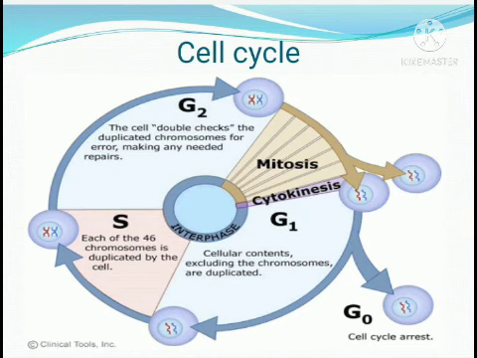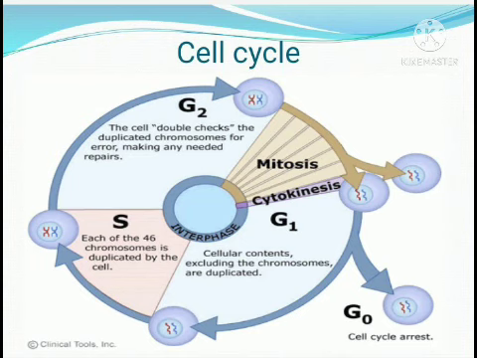In your slide, the yellow colored arrow is indicating the mitotic phase, and all the others, G1, S, G2, with the outer covering in blue color, these three arrows consist of interphase. Interphase is the stage where the cell is not dividing.